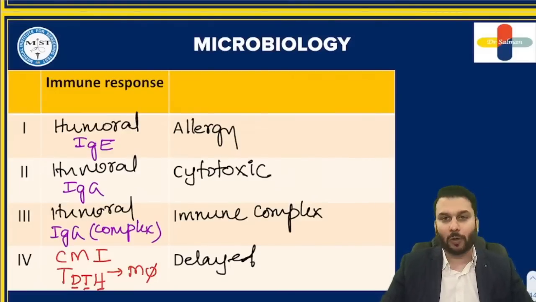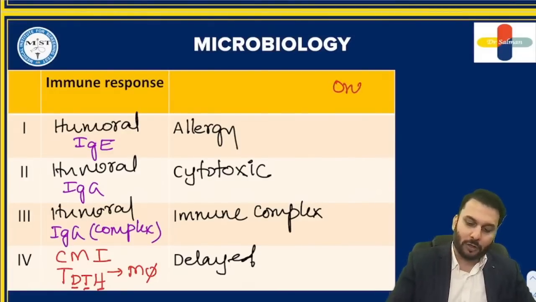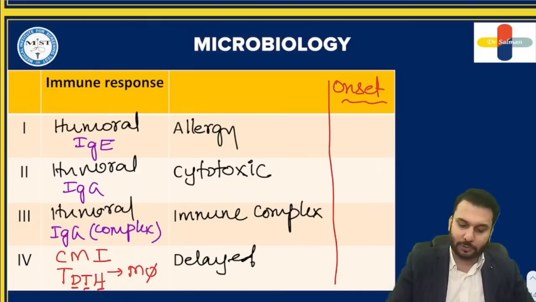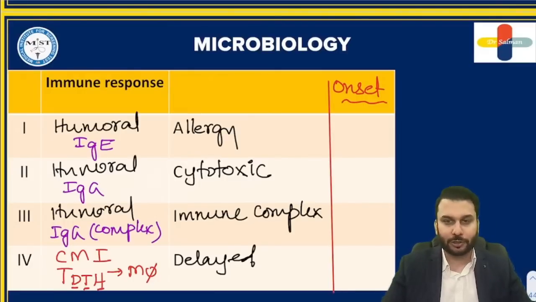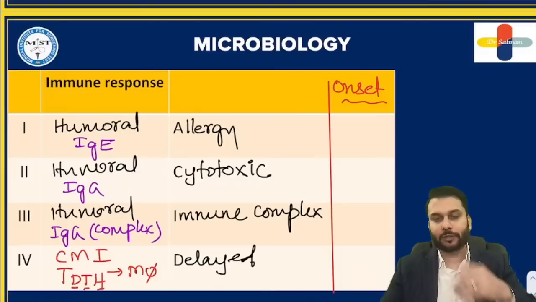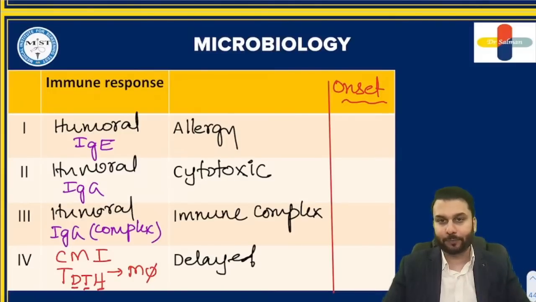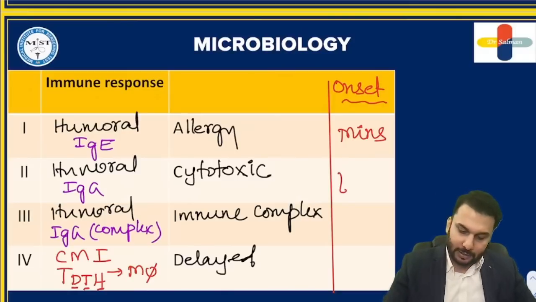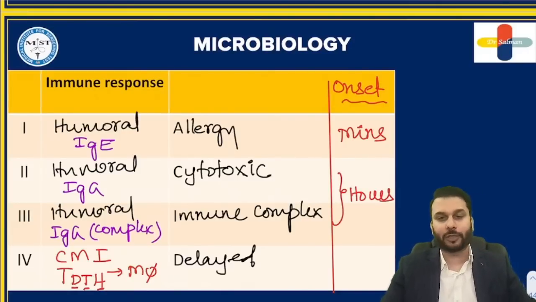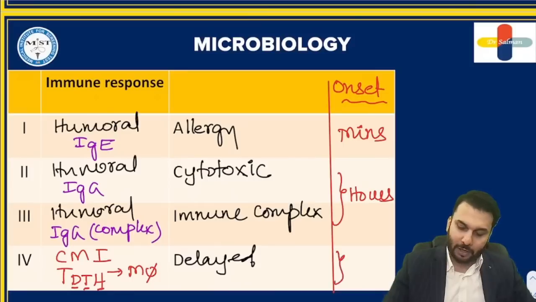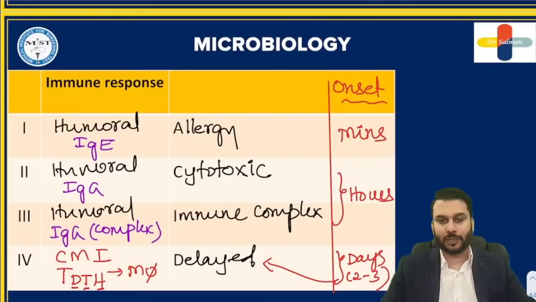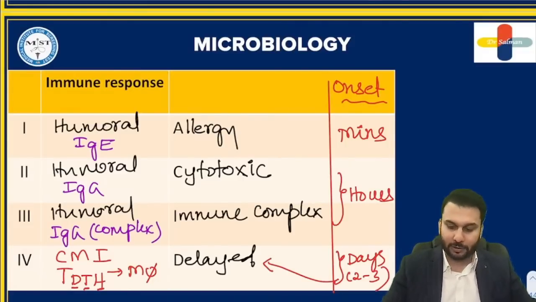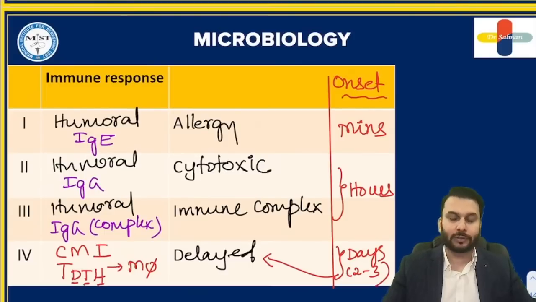Finally, let us remember the onsets. When do these symptoms present after you're exposed to the allergen? As you go down in the hypersensitivities, the time for onset increases. The first one happens minutes after exposure to the allergen. The second and third happen a few hours after exposure, and the fourth happens after days. Two to three days later, you will get the symptoms. That's why the name is delayed type of hypersensitivity.